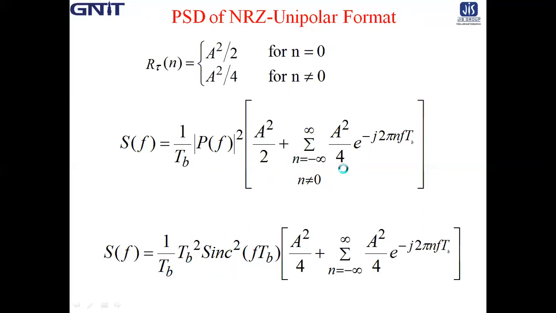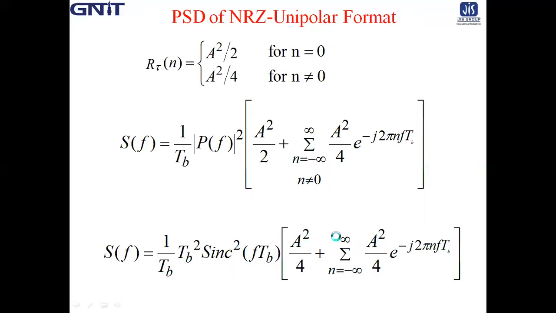Now in the inner part of the bracket, it is A square by 4 plus the summation from n equal to minus infinity to plus infinity of A square by 4 into e to the power minus j 2 pi n f Tb.